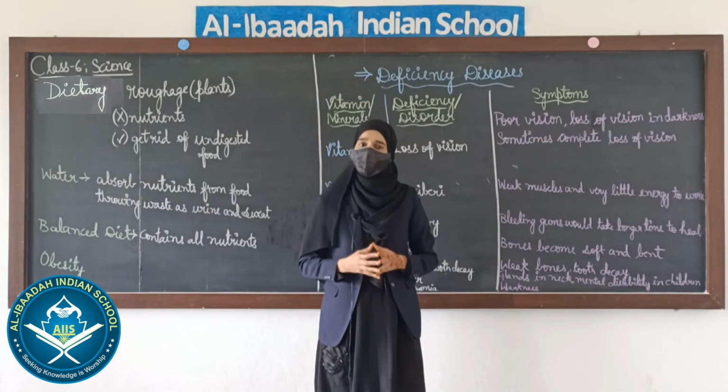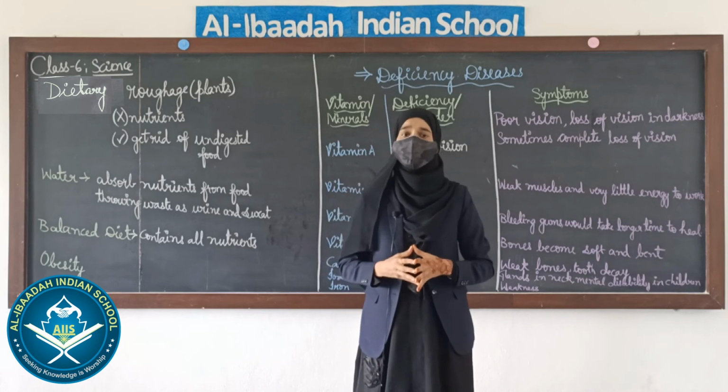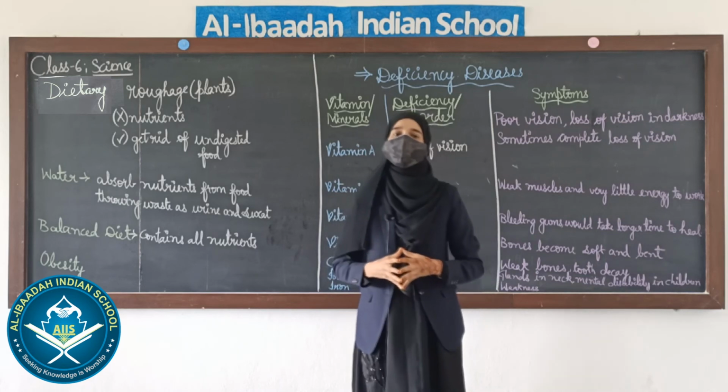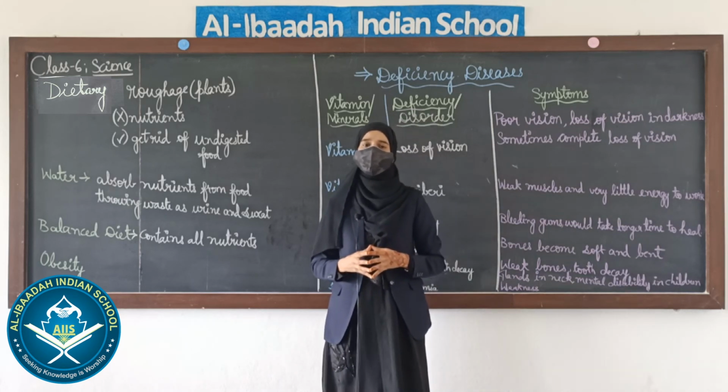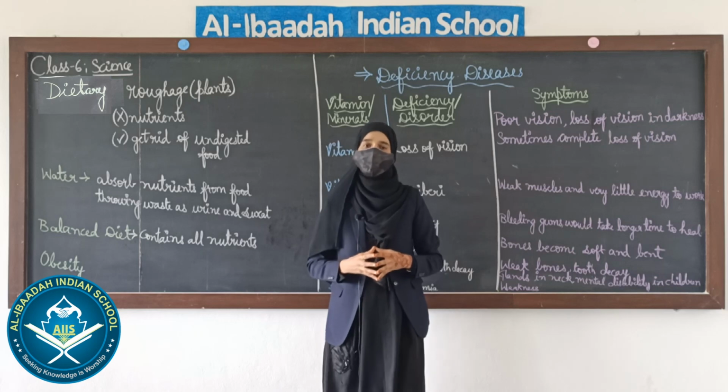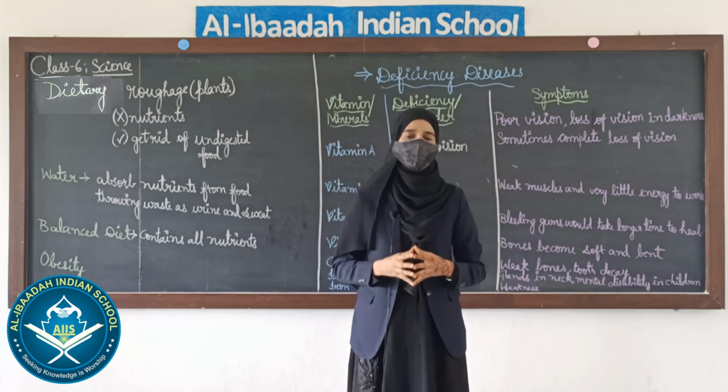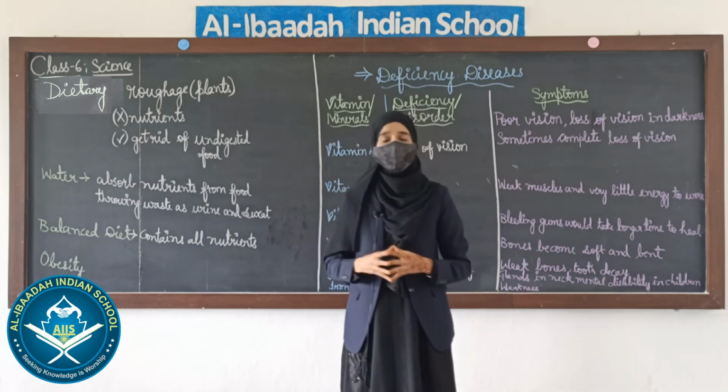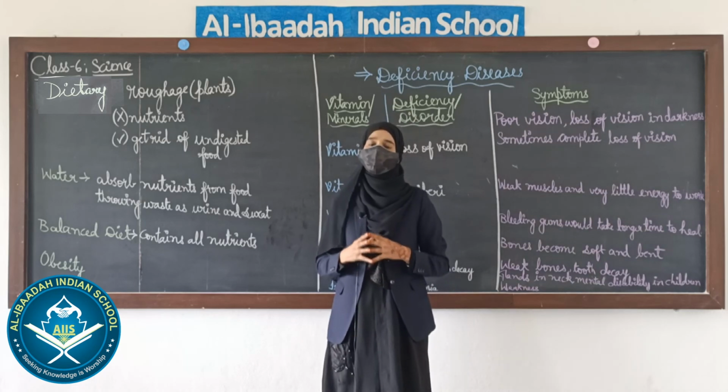So students, what did we study today? We studied different components of food. Before explaining different components of food, what did I explain? From where do we get foods, or the sources of food?